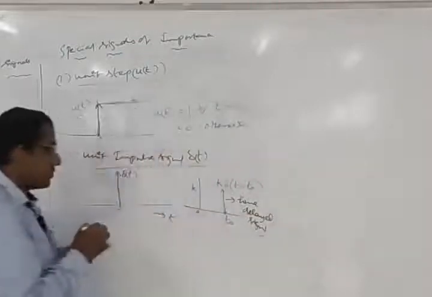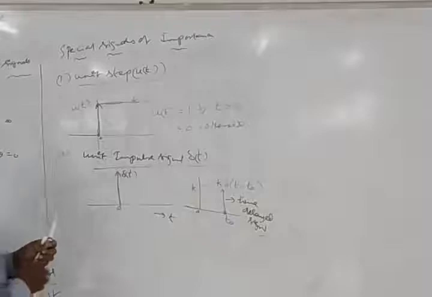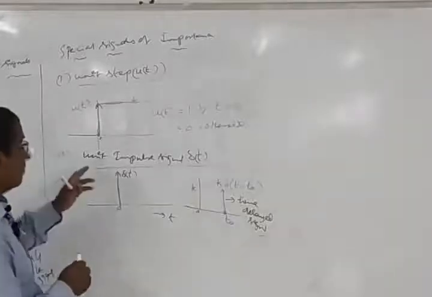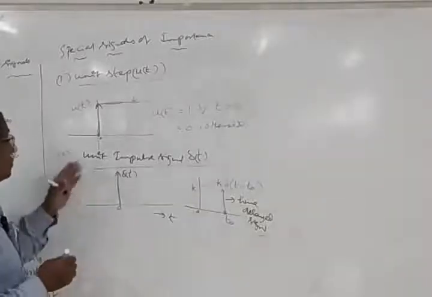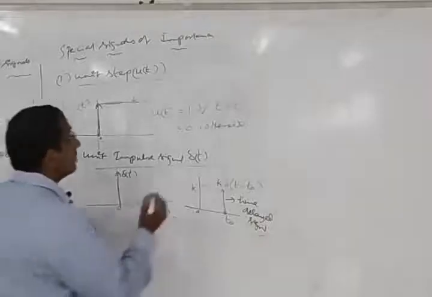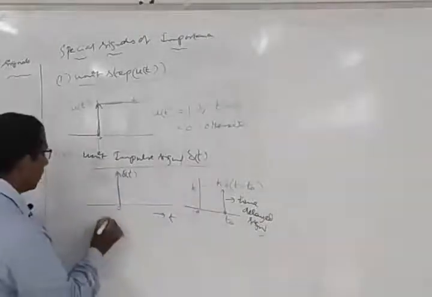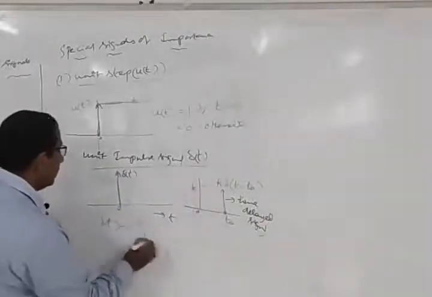So this type of signal is known as a ramp signal. Now how do we represent the unit impulse signal? This impulse signal we can represent as delta of t is equal to, how do we write this?